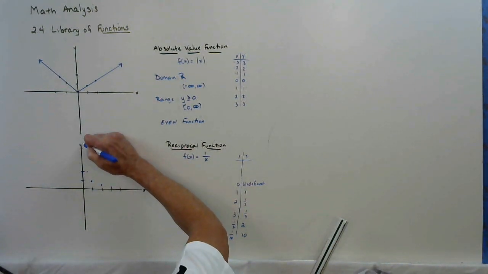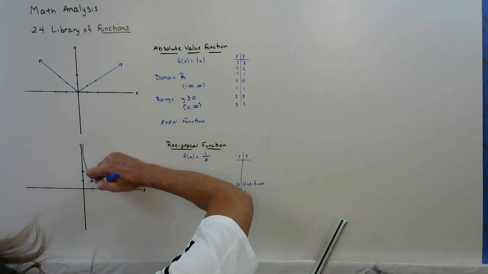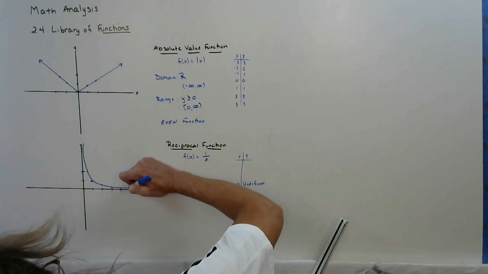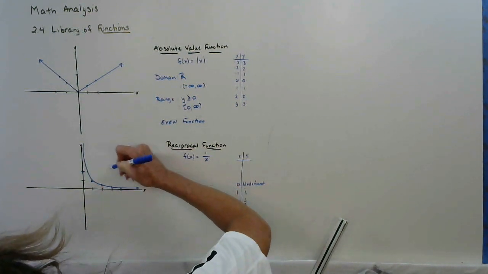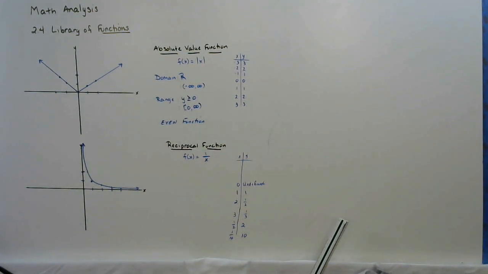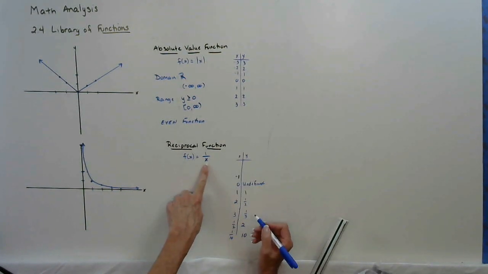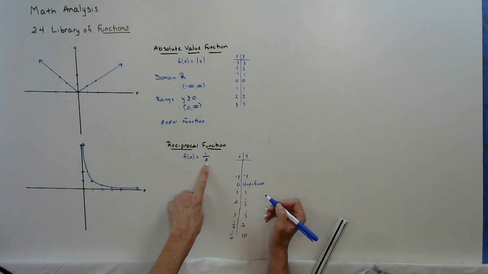So I end up with this graph that never touches the y-axis, never touches the x-axis. Those act as asymptotes. And it's in the first quadrant. And then look what happens if we substitute negatives in. The reciprocal of 1 over -1, -1.